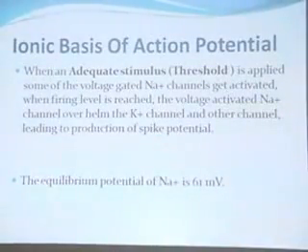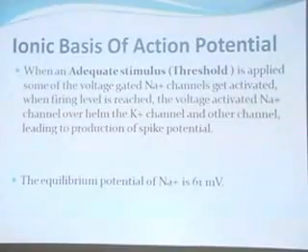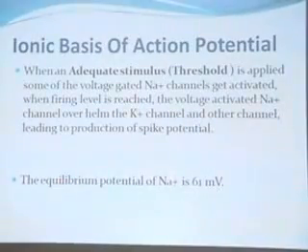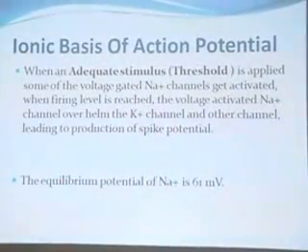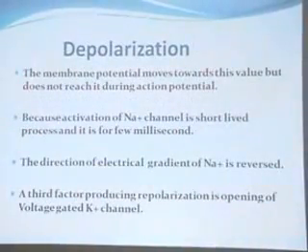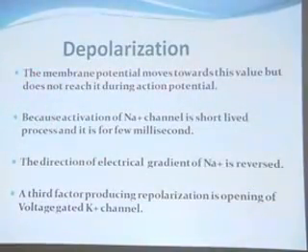As we find here, the sodium permeability has a sudden change because of the opening of the voltage gated sodium channels. The equilibrium potential of sodium, plus 60 millivolts, should be reached, but it doesn't reach plus 60 millivolts. The reason is that the membrane potential moves towards the value but does not reach it during the action potential.